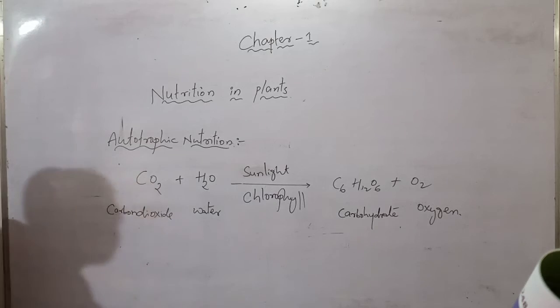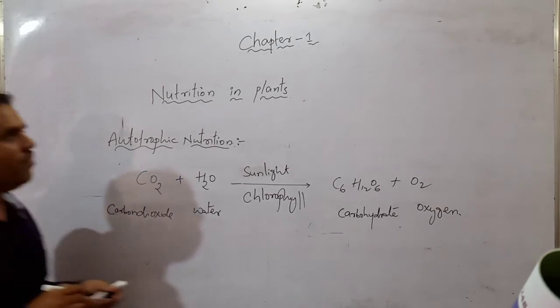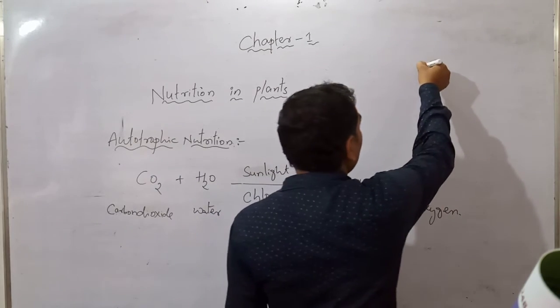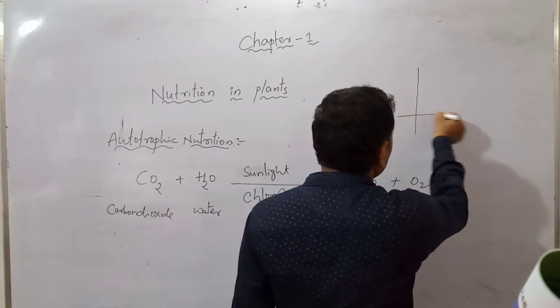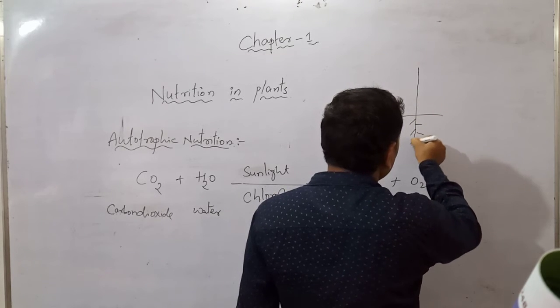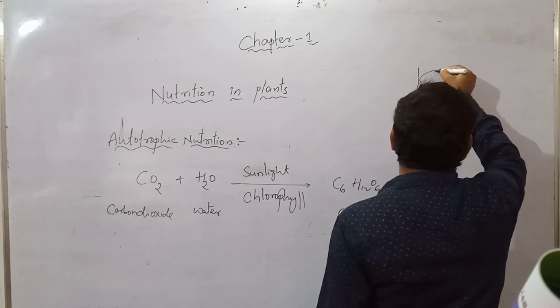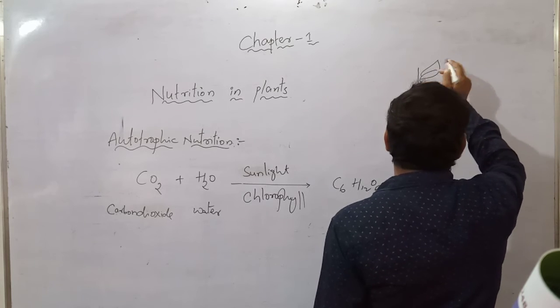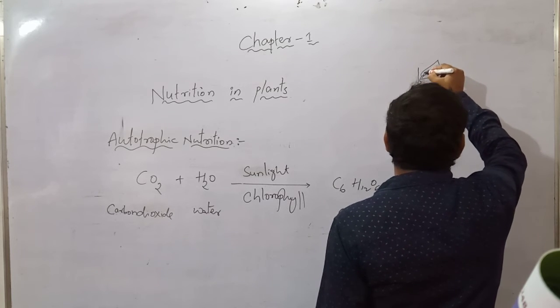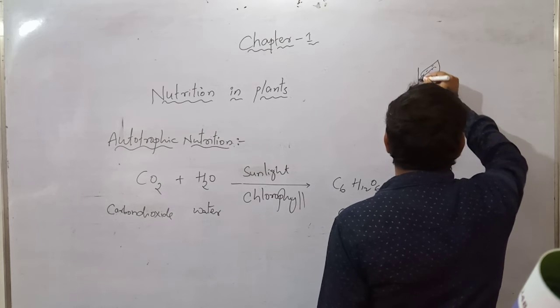Okay. First of all we have to draw the plant diagram. This is a plant. The plant has roots like this, and this plant has leaves also.